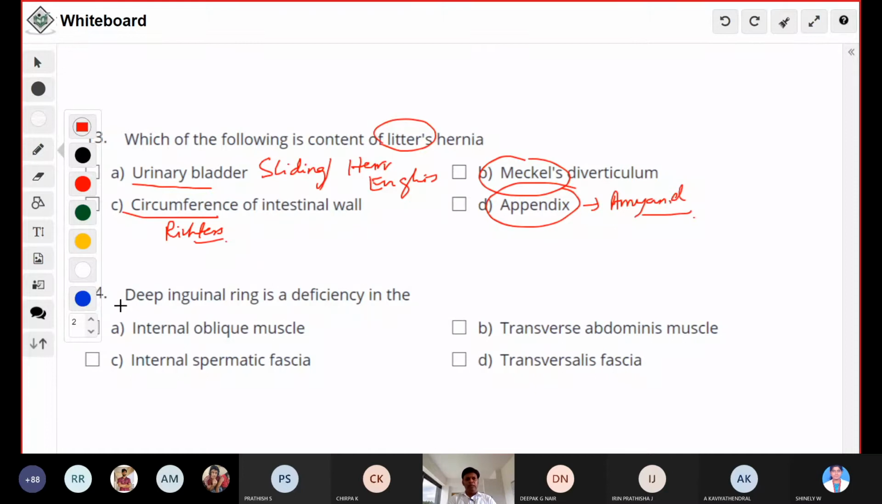Again, another basic anatomical question. Deep inguinal ring is a deficiency in the transversalis fascia, which we discussed already. We'll go to question number 15.